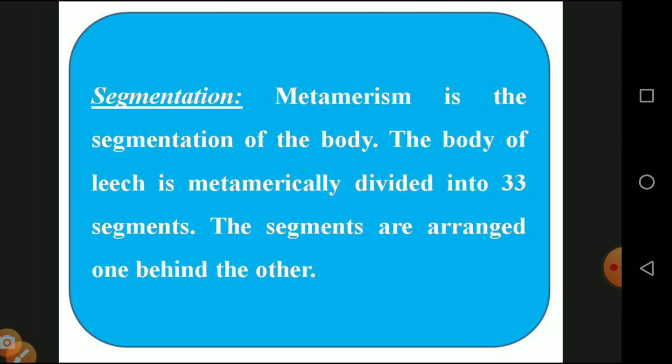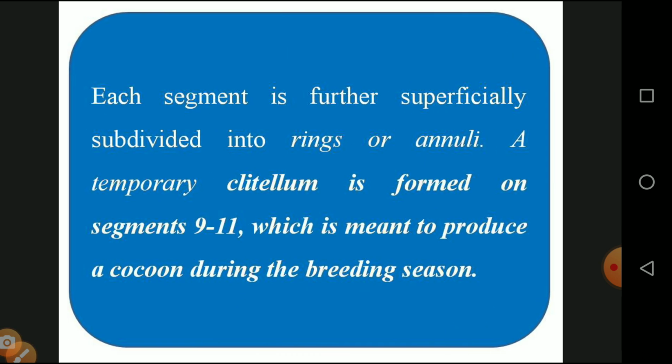And segmentation, it is a metamerism, segmentation of the body. The leech is metamerically segmented with 33 segments. The segments are arranged one behind the other, like a train. And each segment is further subdivided into rings and annuli.